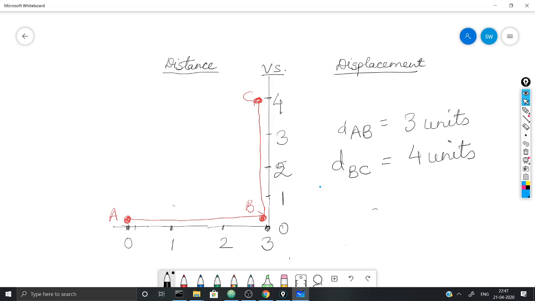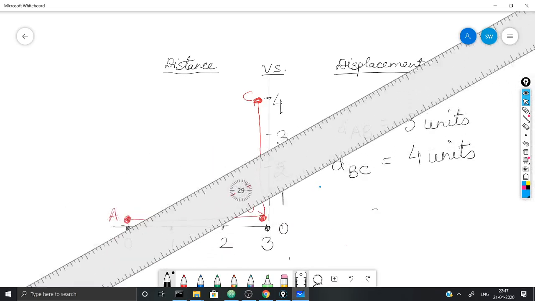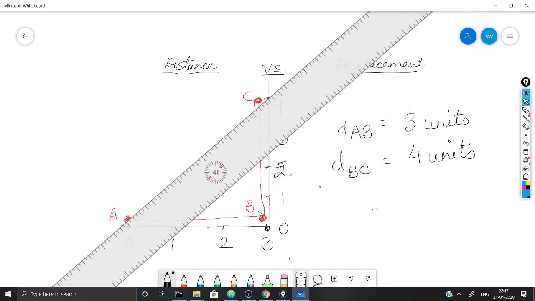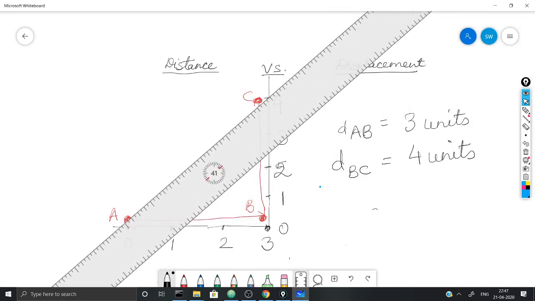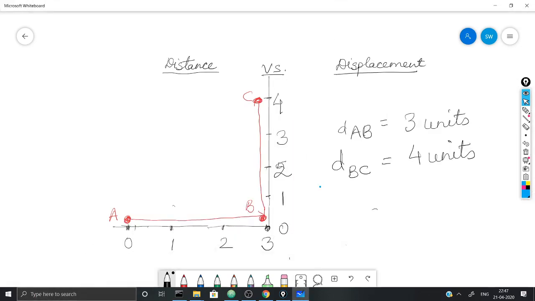So this is distance. But this is not displacement. What is the displacement of the particle? The displacement of the particle is the shortest distance traveled between these 2 points, that is from A to C. So the shortest distance from A to C will be called the displacement of the particle.